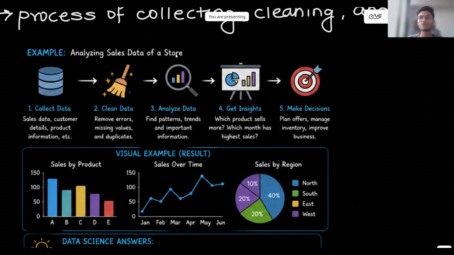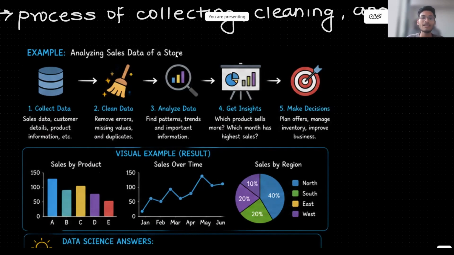First step is to collect the data, whatever is required. Then, it is not always that the data is clean. It may be possible that the data may have some errors, missing values, and it may not be clean data. So the next process after collection of data is cleaning of the data, and it is a very, very important step.